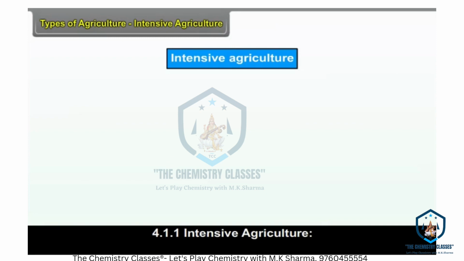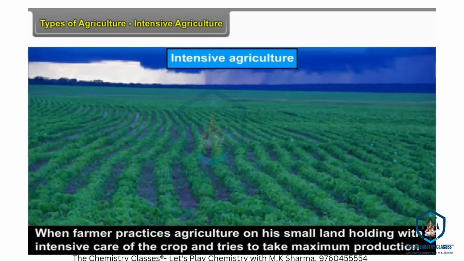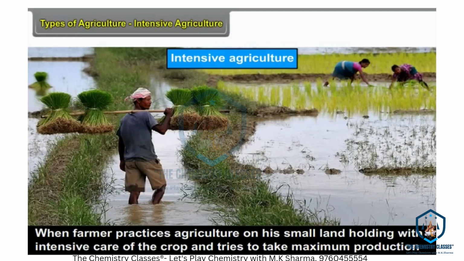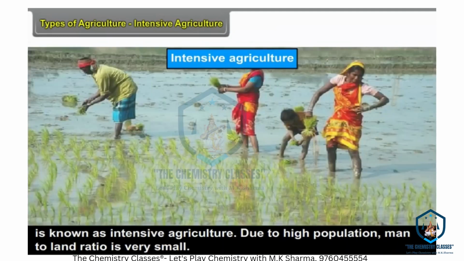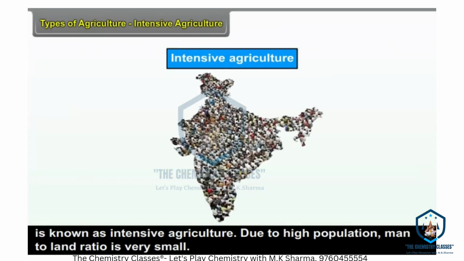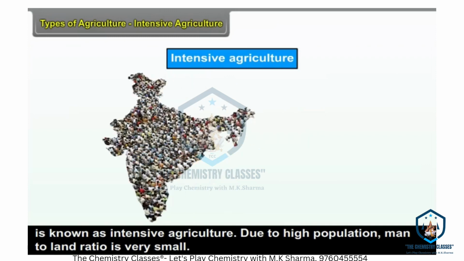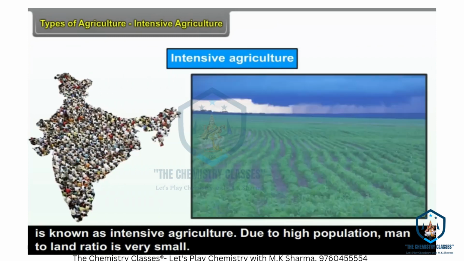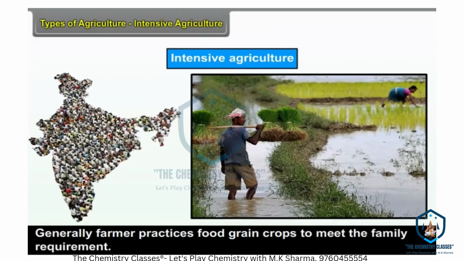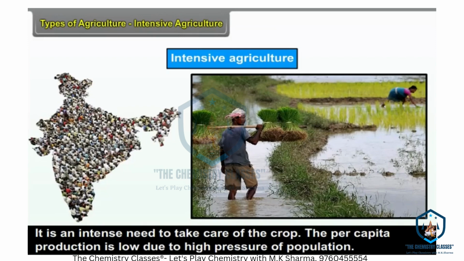Intensive agriculture. When a farmer practices agriculture on his small land holding with intensive care of the crop and tries to take maximum production, it is known as intensive agriculture. Due to high population, the man-to-land ratio is very small. Generally, the farmer grows food grain crops to meet the family requirement. There is an intense need to take care of the crop.